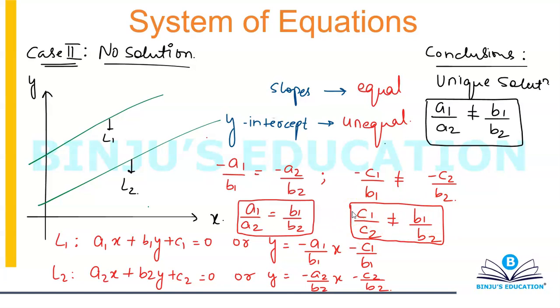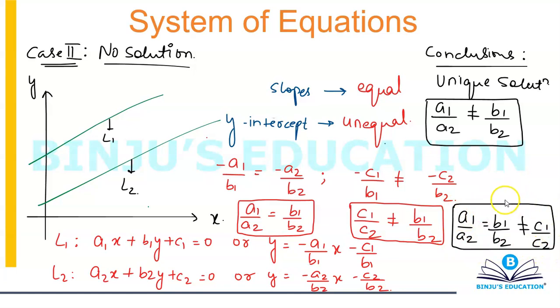Which will give you the final result: whenever you have no solutions, or the two lines are running parallel to each other, that is slope equal, intercept unequal, and that means a1 over a2 is equal to b1 over b2 is not equal to c1 over c2.